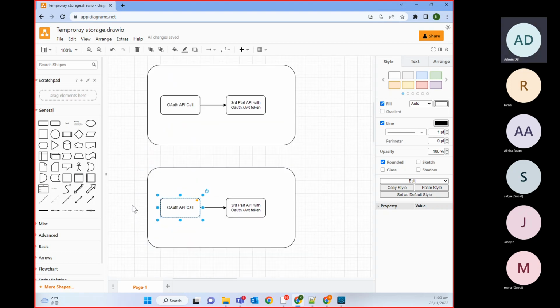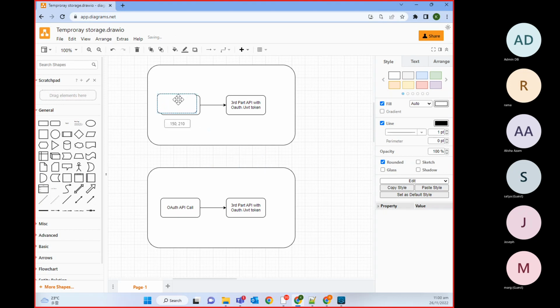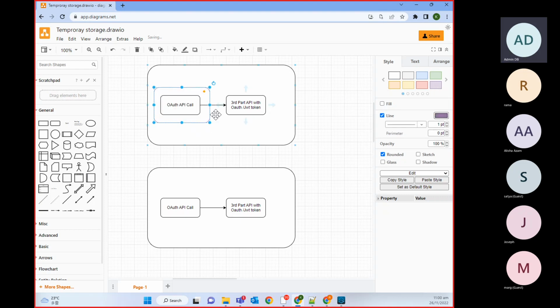So instead of configuring it like this, whenever we are making the OAuth call, we will put that OAuth call inside a cache component.